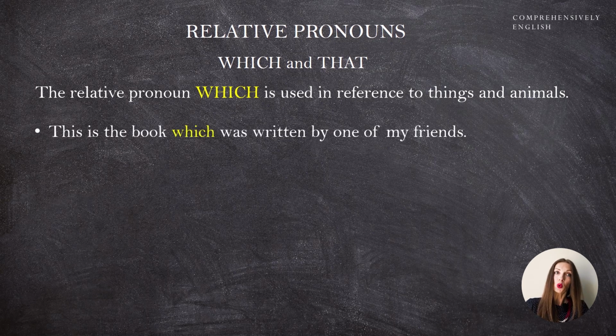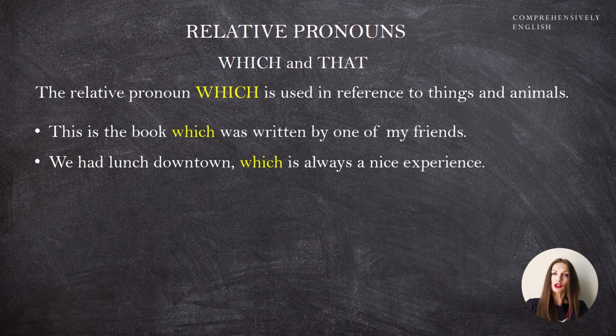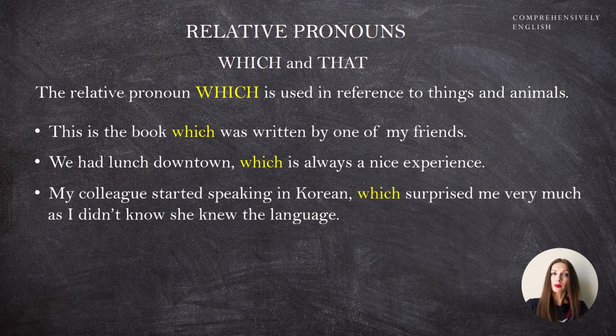Now, the relative pronoun which is used in reference to things or animals. This is the book which was written by one of my friends. We had lunch downtown, which is always a nice experience. My colleague started speaking in Korean, which surprised me very much, as I didn't know she knew the language. In the first example, which and that can be used interchangeably, but in the second and in the third, only which is used.